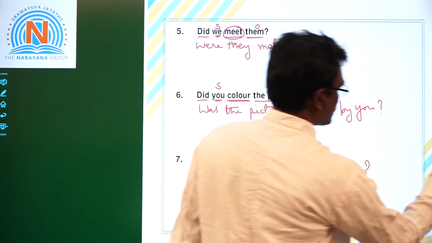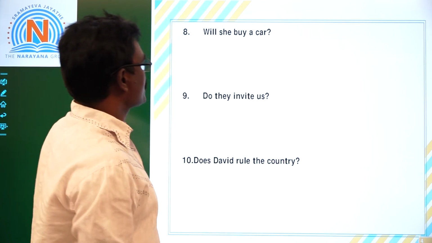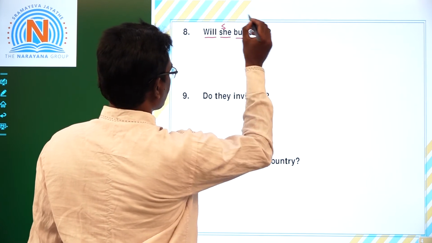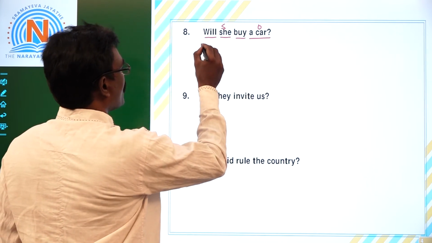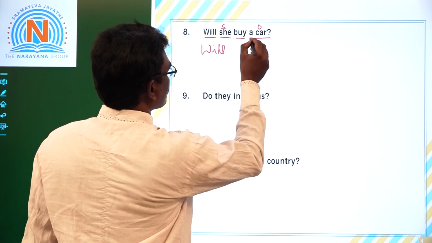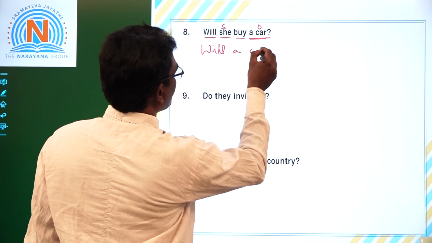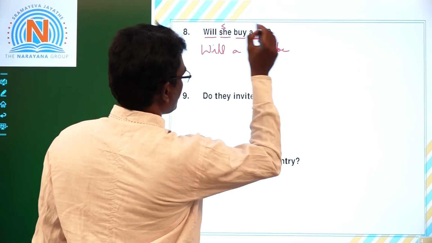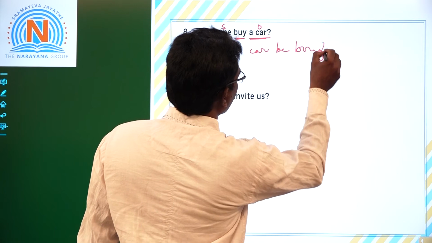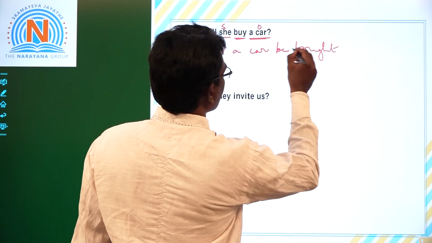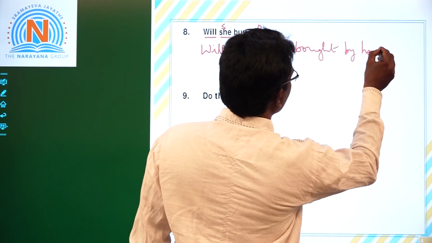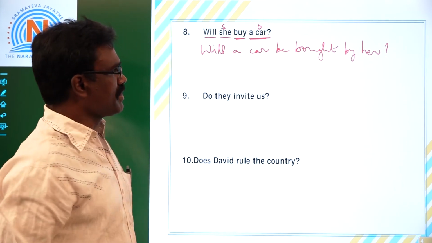Right, children? Now let's see eighth one. Will she buy a car? Will, helping verb, she subject, buy main verb, a car object. Okay, right? Now our answer should begin with will. Will, make this object as subject. Will a car. After this one, be form, be. Will a car be? V3 of this main verb, buy, bought. Will a car be bought by? She becomes her, question mark. Will a car be bought by her?